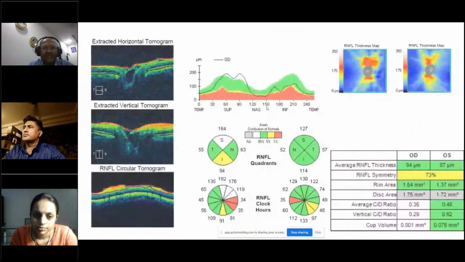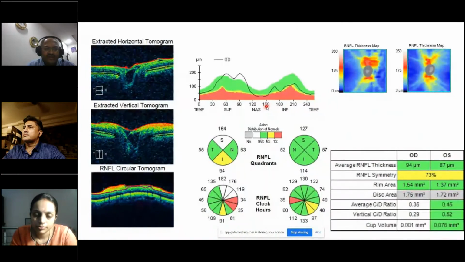So in the same image, you see the extracted circular tomogram. I just wanted to highlight this specifically so that you can get a better view of this. And the RNFL thickness map shows really supranormal values, very wide also, not only in that particular narrow band of the nerve fiber layer, but actually it shows this whole superior area as being very thick, which usually, even in a normal individual, is not present.